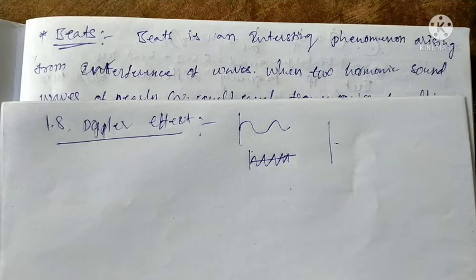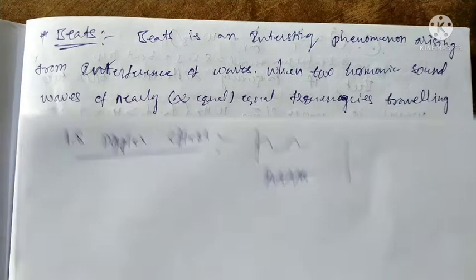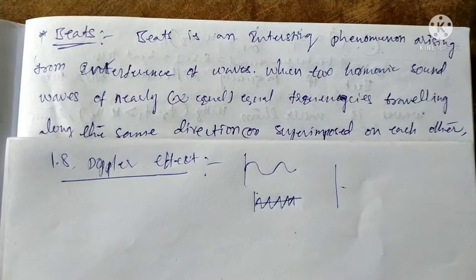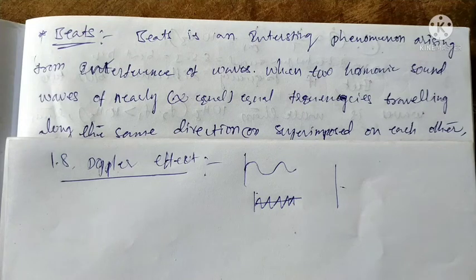Beats is a phenomenon of interference that occurs in waves. It occurs when two or more waves superimpose. What is interference? The superimposition of two or more waves is called interference. Here, beats occur when two harmonic sound waves